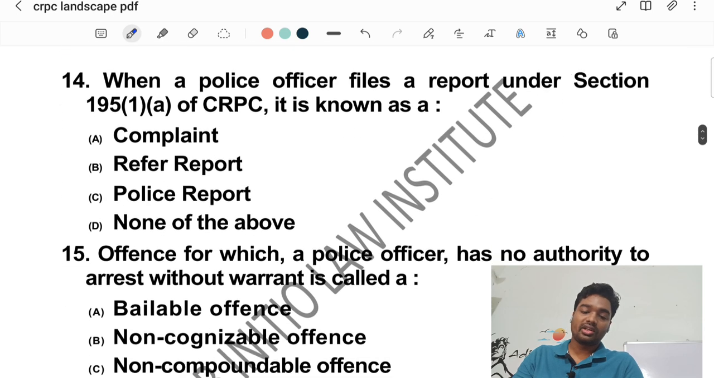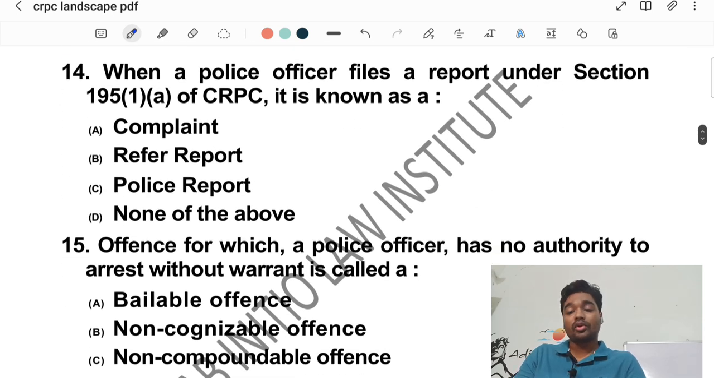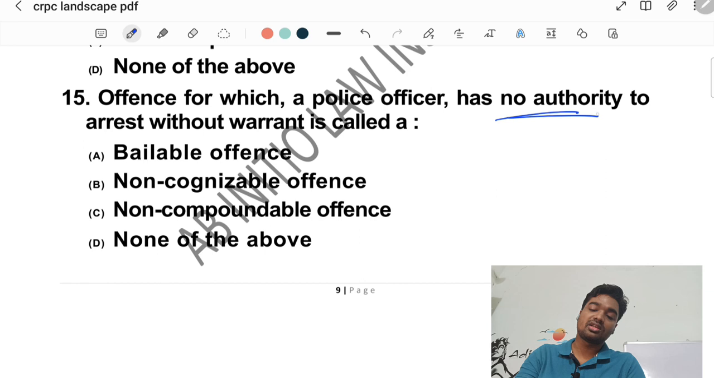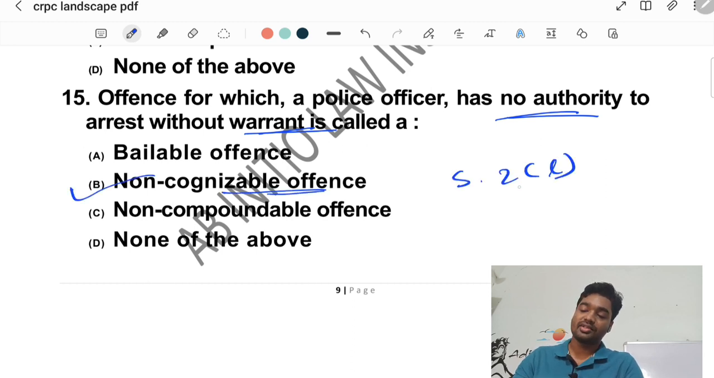So question number 14 talks about when a police officer files a report under section 195(1)(a) of CrPC, it is known as, yes, it is known as a complaint. Then question number 15 talks about offences for which a police officer has no authority to arrest without warrant is called, again this is a direct question, the correct answer would be option B, non-cognizable offence by virtue of section 2(l) of CrPC.